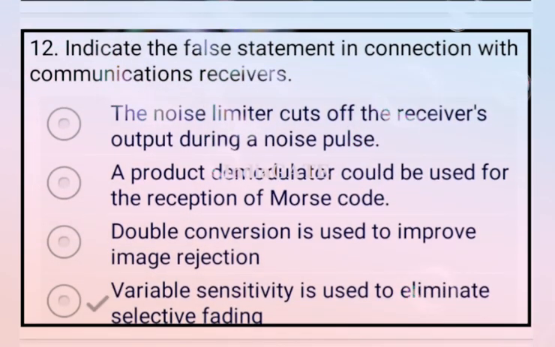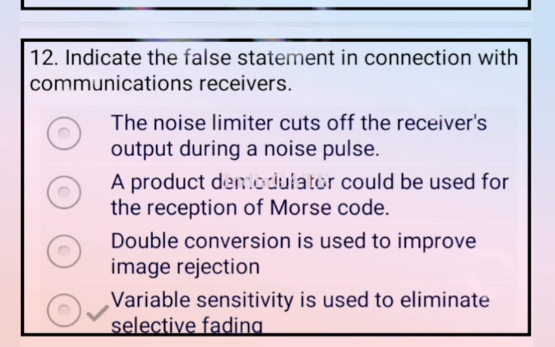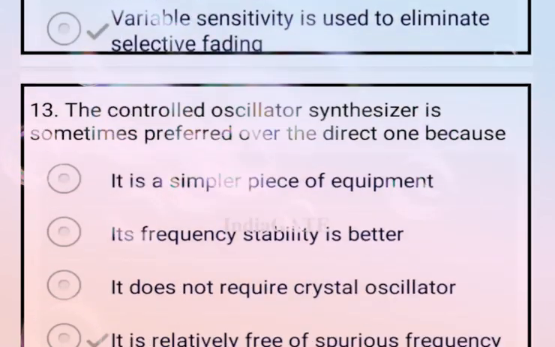Now come to the next question. Indicate the false statement in connection with a communication receiver. So the false statement is option D, that is your variable sensitivity is used to eliminate selective fading. So option D is your incorrect answer. Now come to the next question.